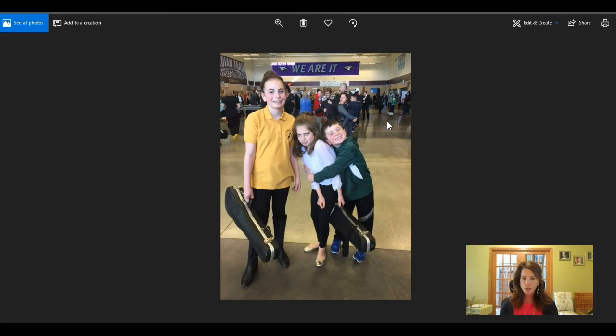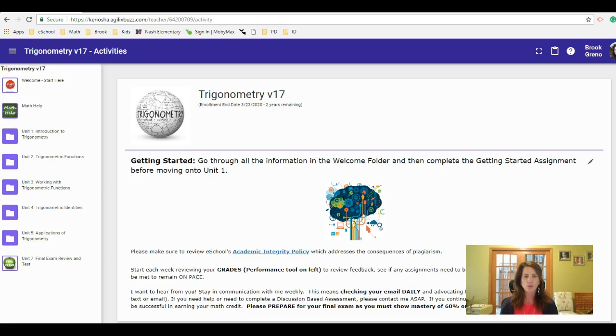So let's jump right into your course so we can see what lies ahead for you with trigonometry. You can see here there are 5 units that you're responsible for, along with your final exam, which is contained in this last unit, 7, that's listed. One of the things I want to point out here is make sure this is your landing page,